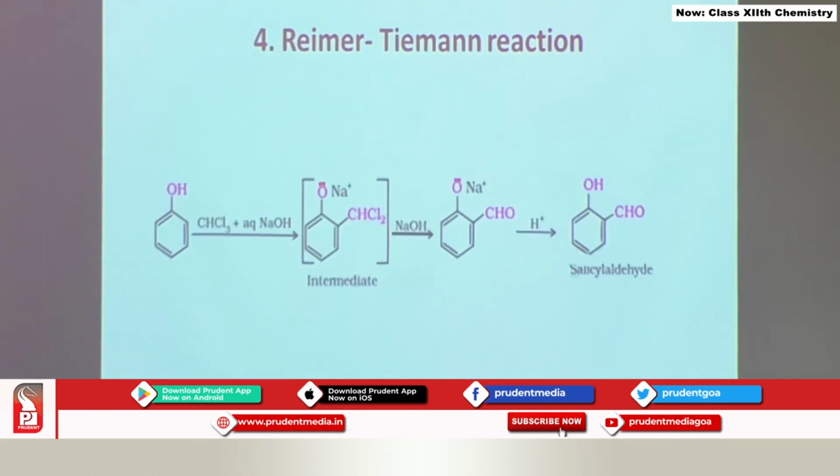name system. Reimer-Tiemann reaction is another name reaction of phenol. Here you are treating phenol with chloroform and aqueous sodium hydroxide. Here the OH group is again protected with ONa and CHCl2 is added across this carbon, that is at ortho position. Then it is treated with sodium hydroxide, rearrangement occurs here and this group gets converted into aldehydic group, and then it is hydrolyzed to give us back the phenolic group OH, and therefore this is called 2-hydroxybenzaldehyde or salicylaldehyde. So these are very important reactions, Reimer-Tiemann and Kolbe's reaction for phenols.